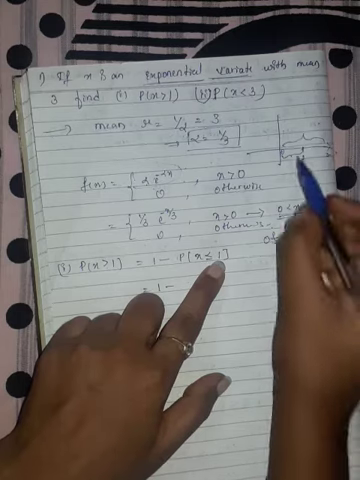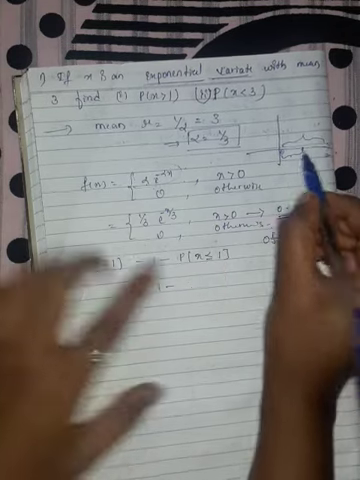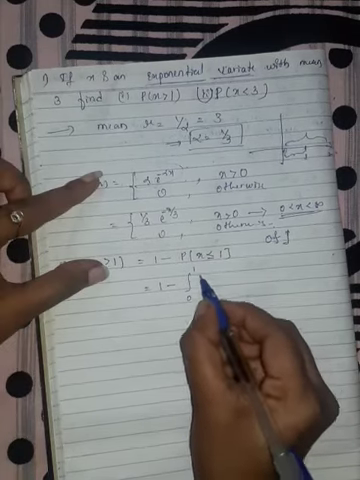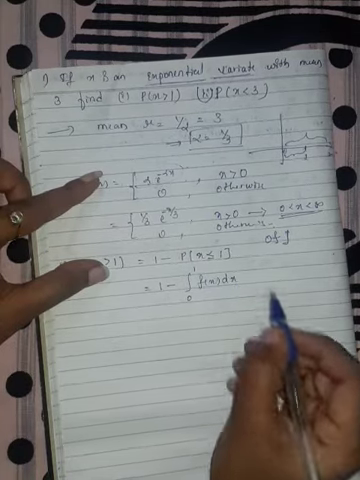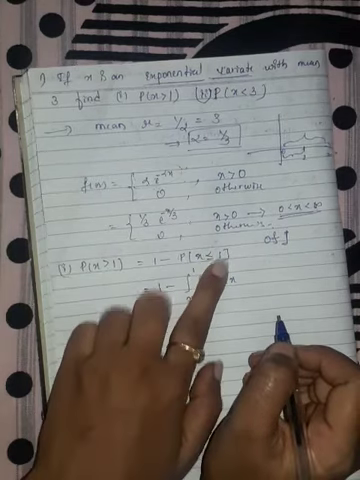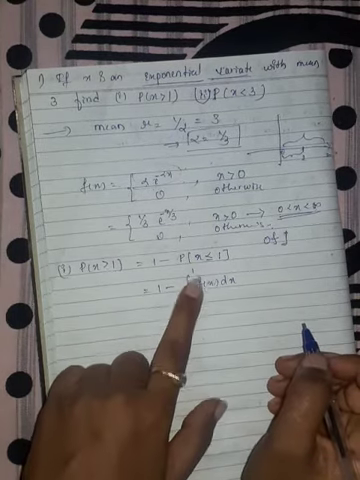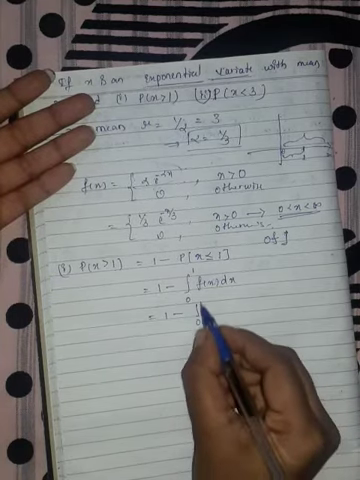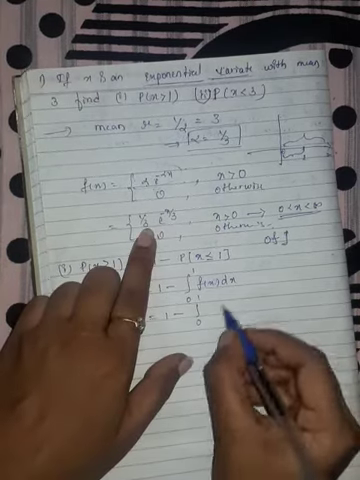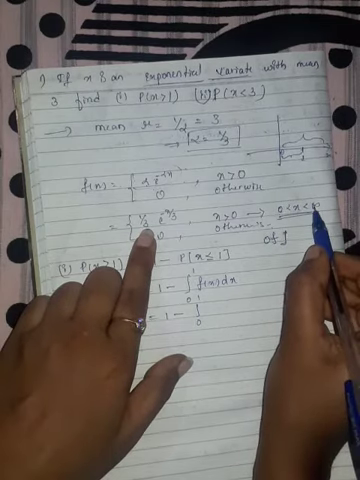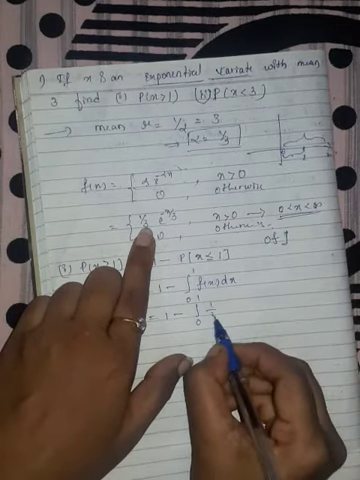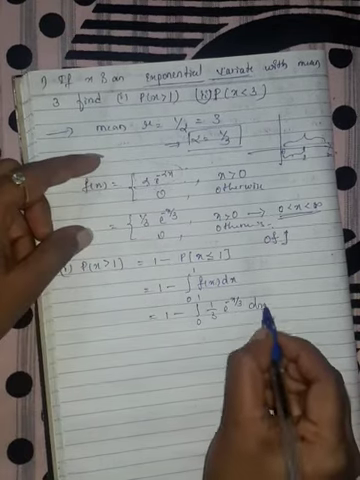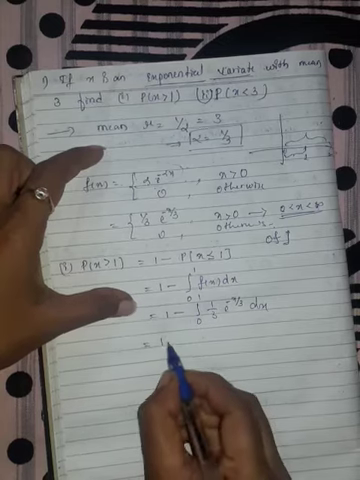So our limits are here 0 to 1. So this can be written as integration from 0 to 1 f of x dx. Now probability of x is less than or equal to 1 can be written as 0 to 1 f of x dx. So 1 minus integration from 0 to 1. What is our f of x here? In 0 to infinity, our f of x is 1 by 3 e raised to minus x by 3 with respect to x. Now simplify this one.